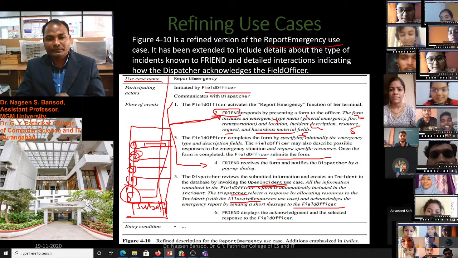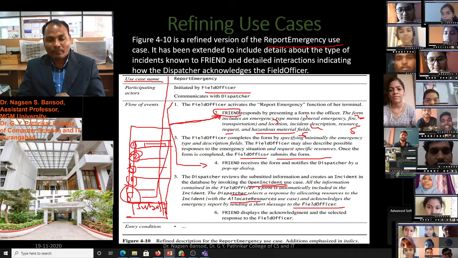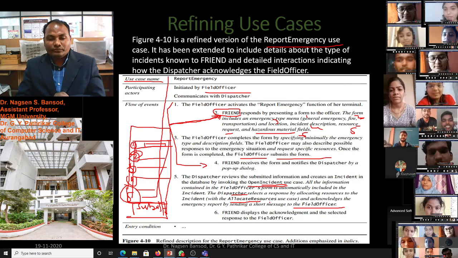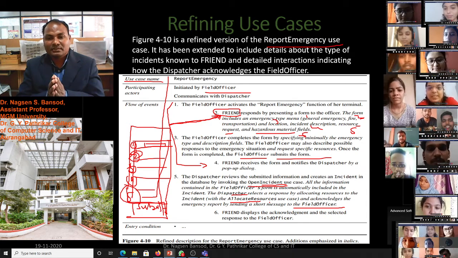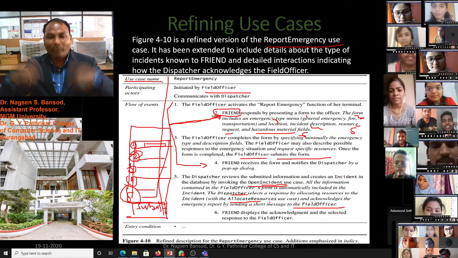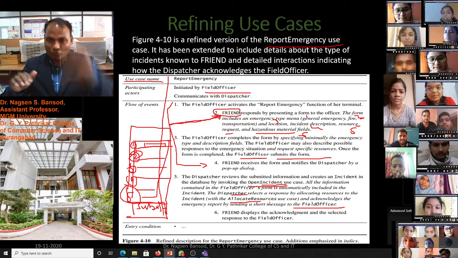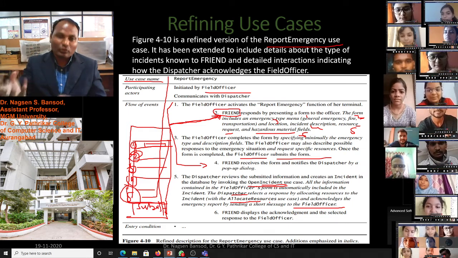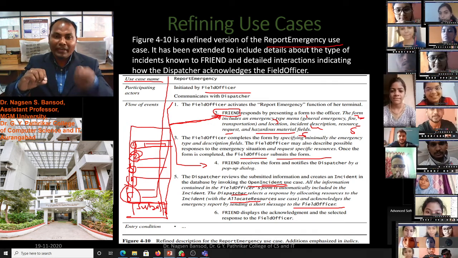Are you getting it? Yes, sir. Use case means processes. First, a human being will perform some process to activate the software. After that, the software itself will act according to the human's need.